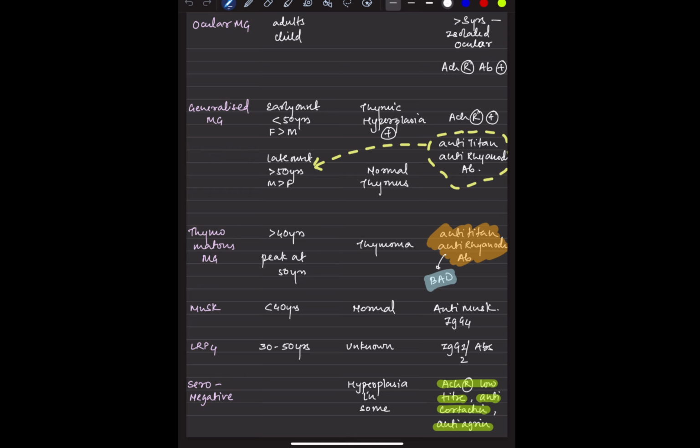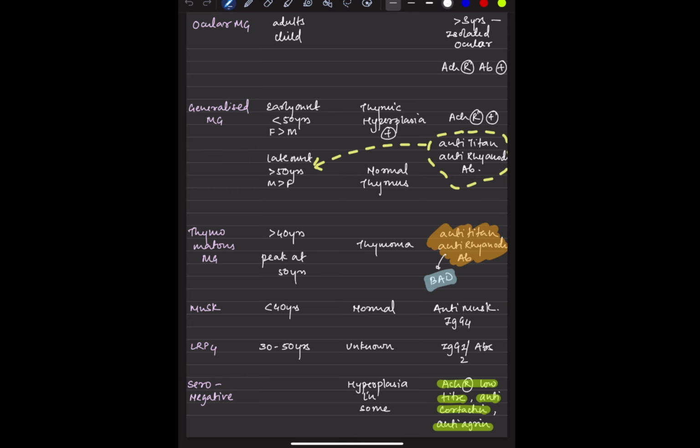And if it is late onset, that is more than 50 years, males are affected. So thymic hyperplasia is expected in females, and they have acetylcholine receptor antibody as well. But when it comes to males, they have anti-titin and anti-ryanodine antibody, which has a bad prognosis. Thymomatous myasthenia gravis is more common in the more than 40 years age group, and they have the anti-titin and ryanodine antibodies, which has a bad prognosis.